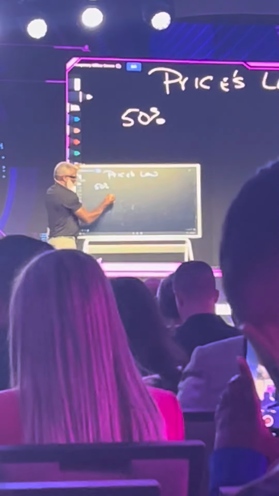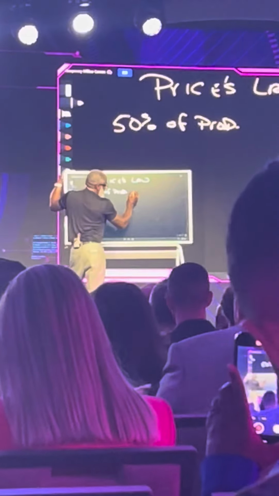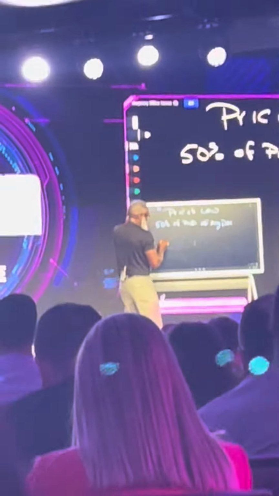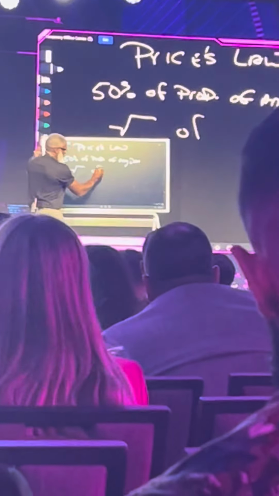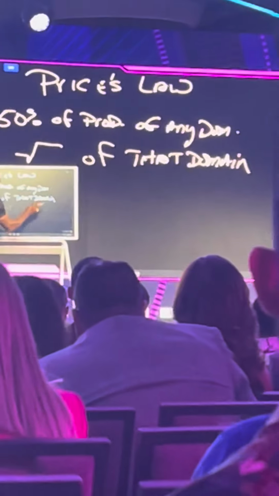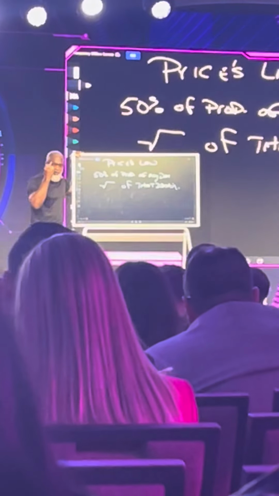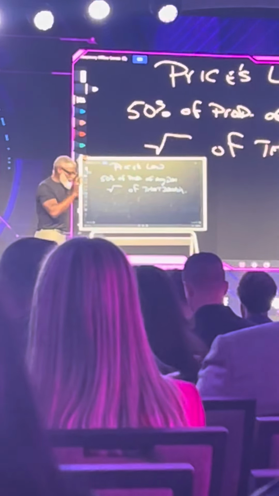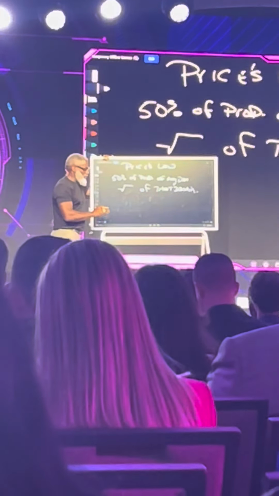50% of production of any domain is produced by the square root of that. Again, when you read that, the first thing that comes to your mind is, what are you talking about, bro? So now we got that out of the way. 50% of the production of any domain is produced by the square root of that domain.